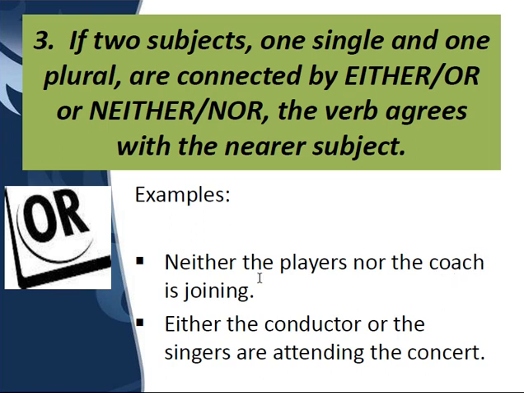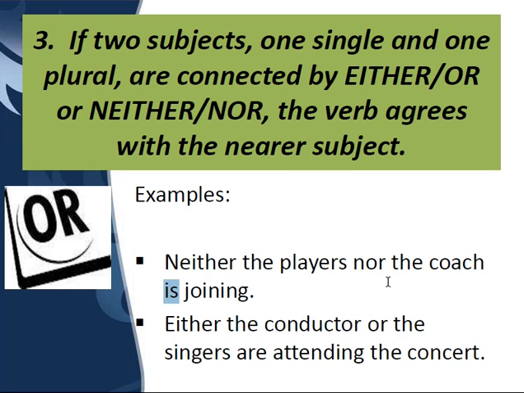Here coach is singular and players is plural. But the verb will agree with whichever subject is near to the verb. Here we are going to use is because the subject which is near to the verb is singular.